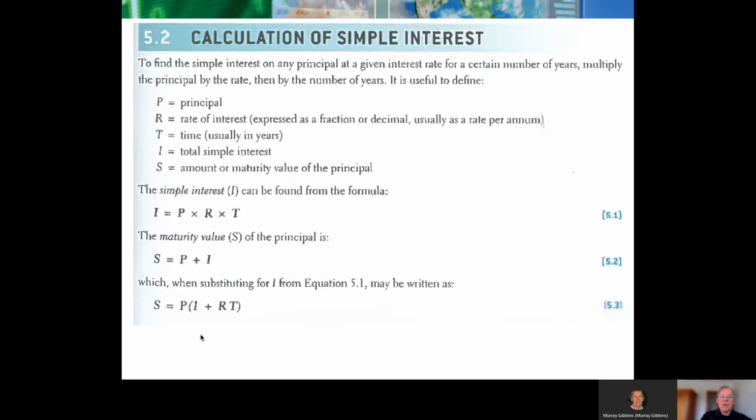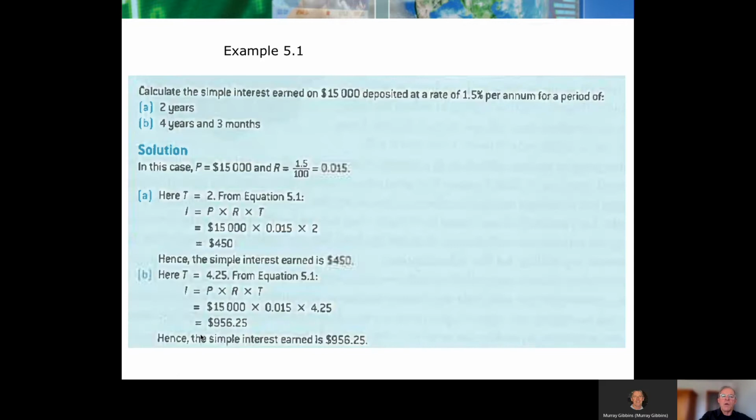The key for solving it without a formula is that you're always looking for 1 year's worth of interest. Once you find 1 year's worth of interest, you can do anything, because it's simple interest, a flat rate of interest that doesn't change. So let's have a look at it. Calculate the simple interest earned on $15,000 deposited at a rate of 1.5% per annum for a period of 2 years. Well, look, we could use the formula and just plug the data in.